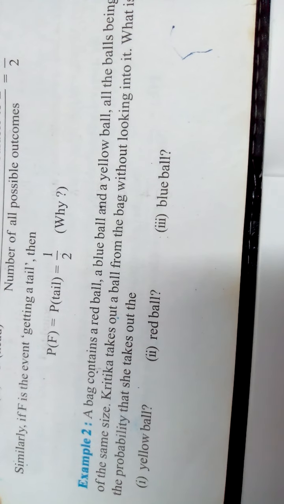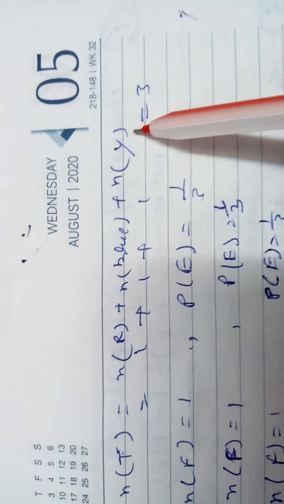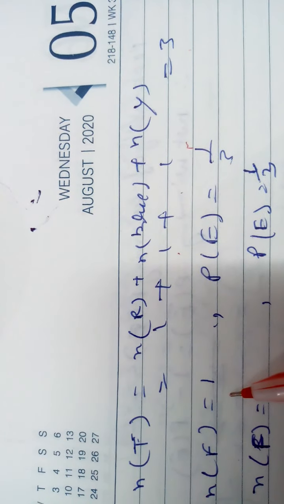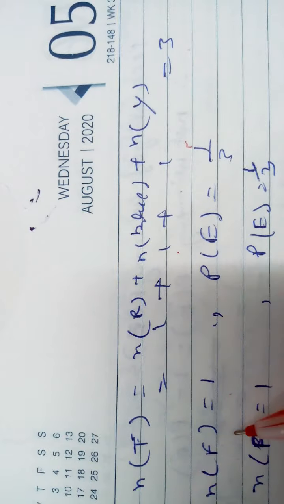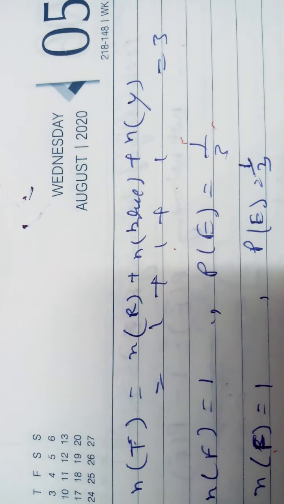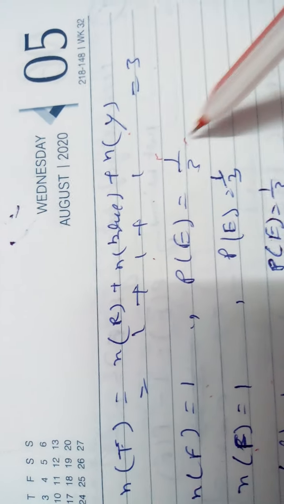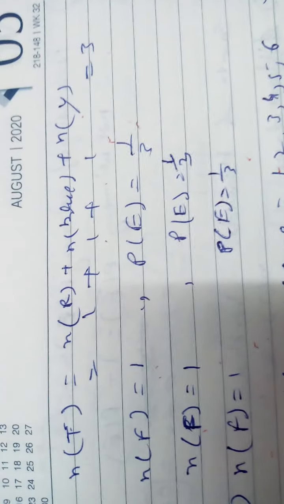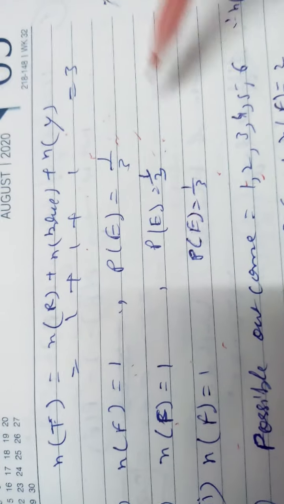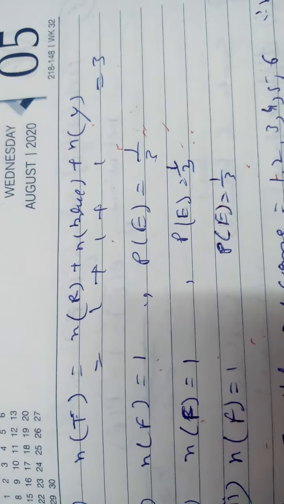Question number 2 you will see here. A bag contains a red ball, a blue and a yellow, 3 balls. So the number of red ball, blue ball, yellow ball is 1, 1, 1, total 3. So NF for the red color is 1 by 3. The favorable outcome for blue color again 1 by 3, and for yellow color again 1 by 3. When you add all, you get 1. It is the elementary probability. Sum is always 1: 1 by 3 plus 1 by 3 plus 1 by 3 is 1.